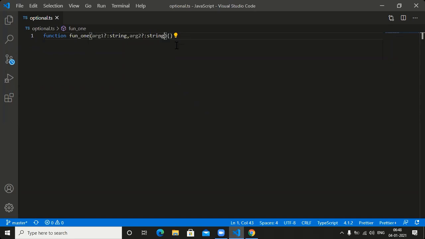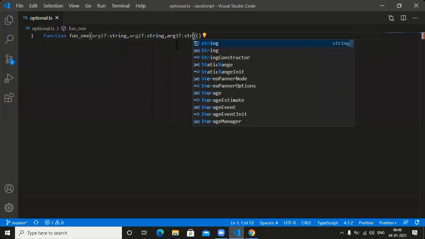After completing this, immediately we need to go for one more thing here. We need to go for argument three. Argument three, question mark, colon, what do you want to place here? We need to place the data type here.